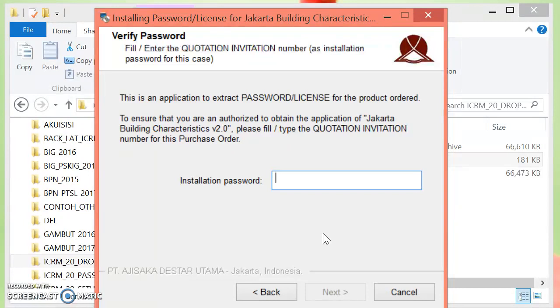This is a verified password. You need to type the installation password. To ensure that you are authorized to obtain the application of Jakarta Building Characteristics version 2.0, please fill in or type the quotation invitation number for this purchase order.